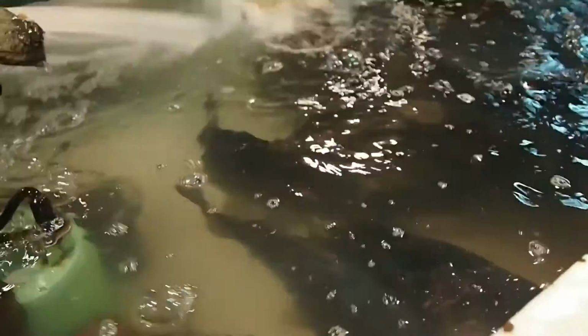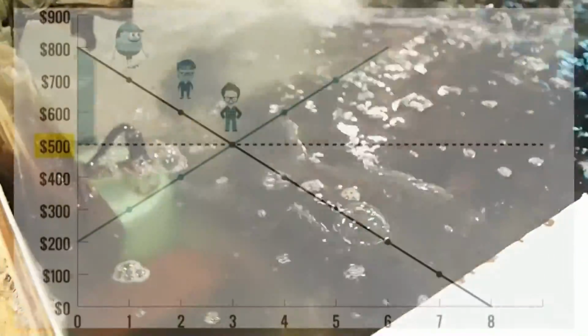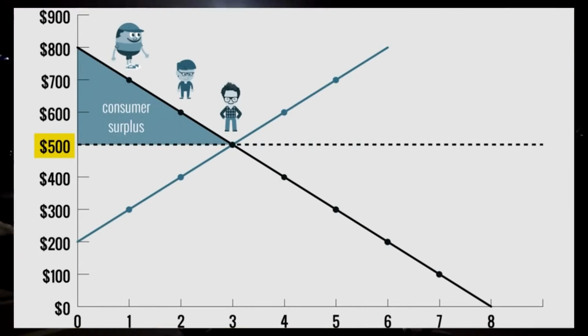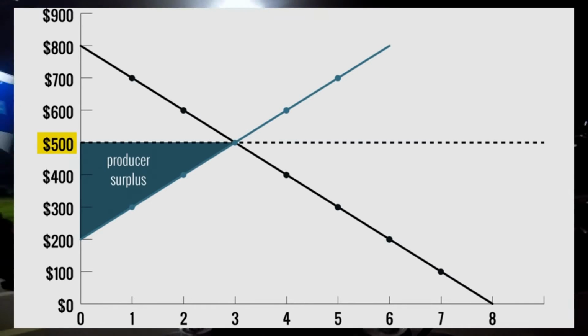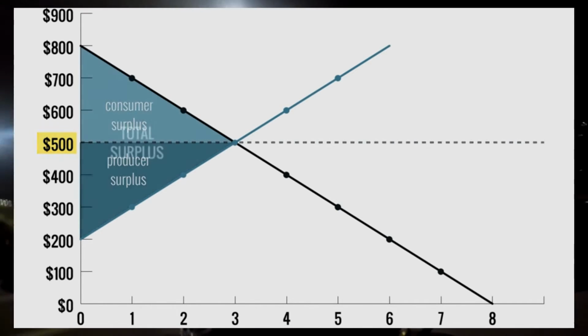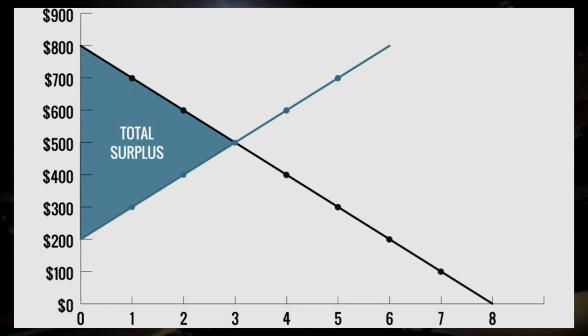Once we know all these things, a question that might arise is, can we measure the benefits received by consumers and manufacturers from the equilibrium curve? And the answer is yes. In one section, it is regarded as consumer surplus. In another section, it is regarded as producer surplus. And the combination of both is referred to as economic surplus.